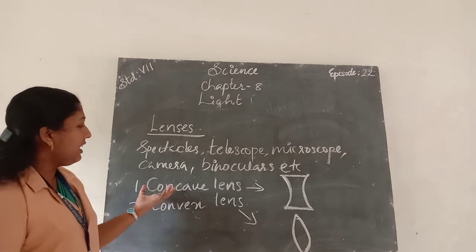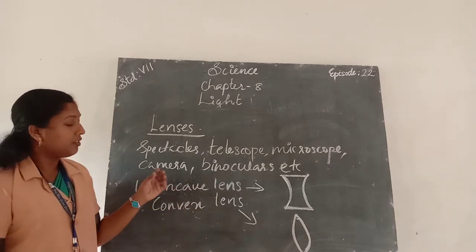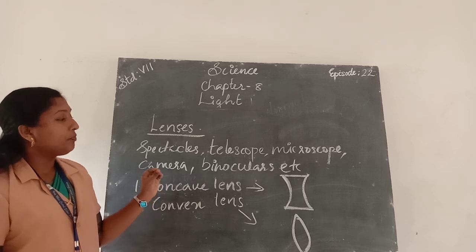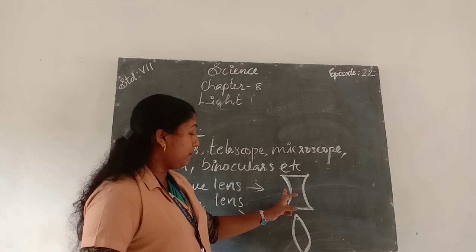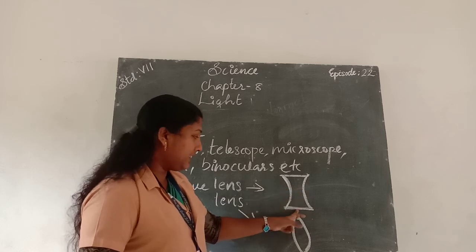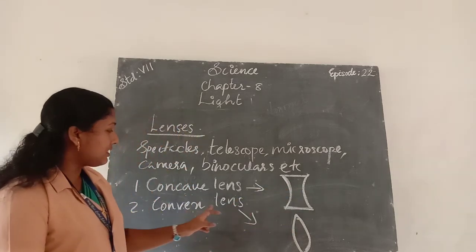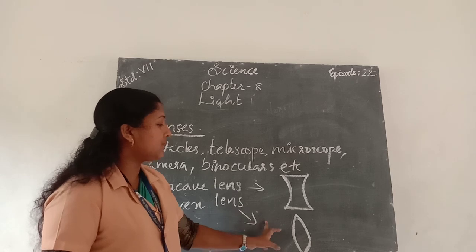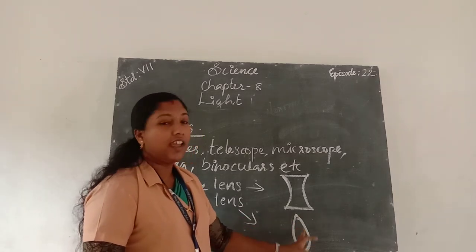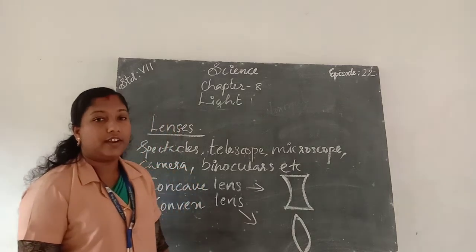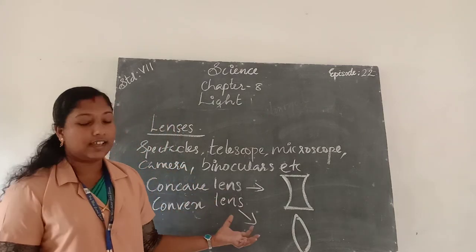Concave lenses are those which feel thinner at the middle than at the edges, and convex lenses are those which feel thicker at the middle than at the edges. Okay, did all of you understand about the two lenses?